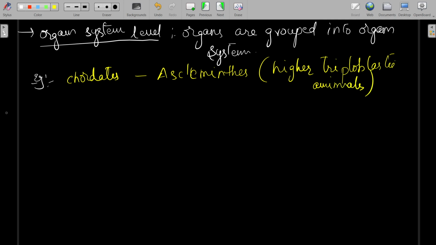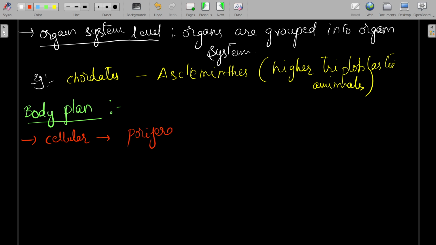Okay. Next, coming to the body plan. So this is about the levels of organization in animals. The animals which are at the cellular aggregate level are porifera.